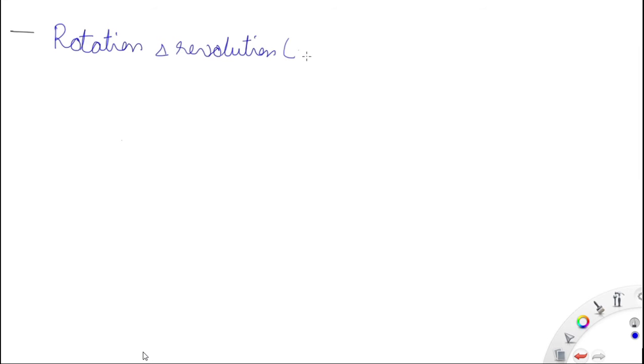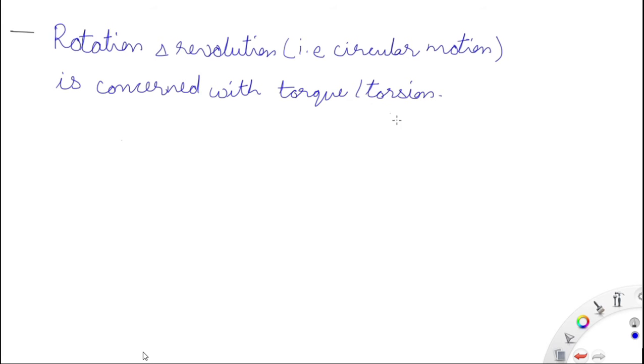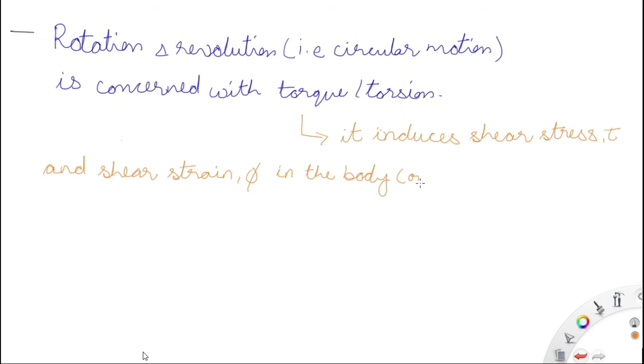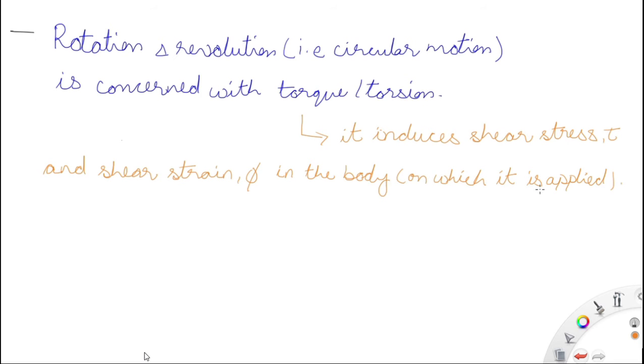Rotation and revolution are circular motion, and these are concerned with the application of torque or torsion. When you apply torque and torsion, then rotation or revolution will happen, and both are circular motion. Now this torque and torsion induces shear stress tau and shear strain phi. Phi here we take as phase or angular displacement.